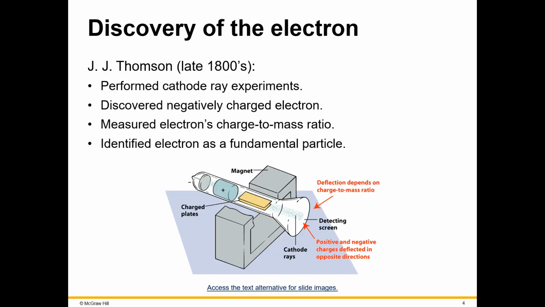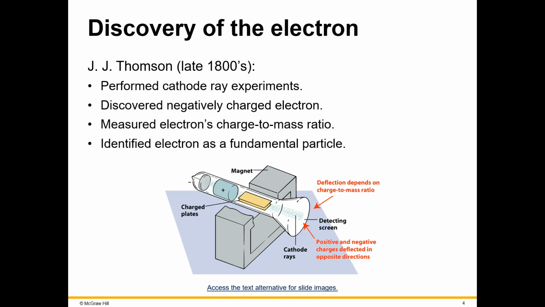Work on the atom was later furthered by a physicist by the name of J.J. Thomson in the late 1800s. He did studies on electricity using what's called a cathode ray tube. In order to see what it is, you can either look on YouTube, or if you go to Blackboard under the video section for this week, you will see an excellent short animation showing really what J.J. Thomson did in order to prove that electrons were negatively charged.